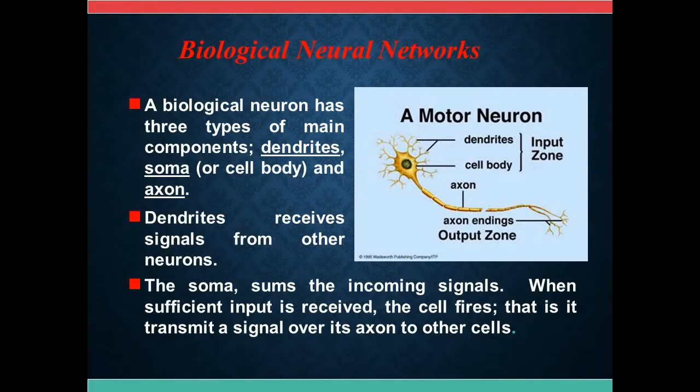Biological neural networks. A biological neuron has three types of main components: dendrites, soma or cell body, and axon. Dendrites receive signals from other neurons. The soma sums the incoming signals. When sufficient input is received, the cell fires. That is, it transmits a signal over its axon to other cells.